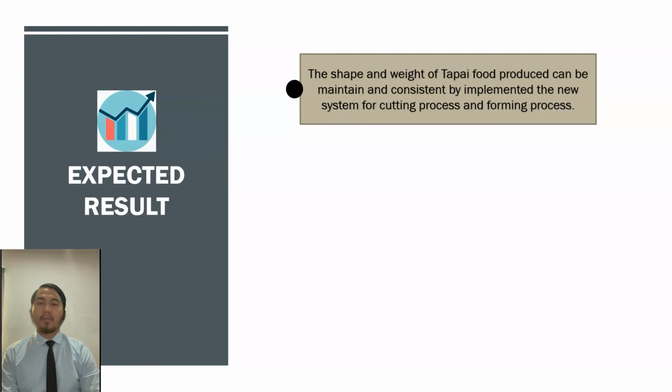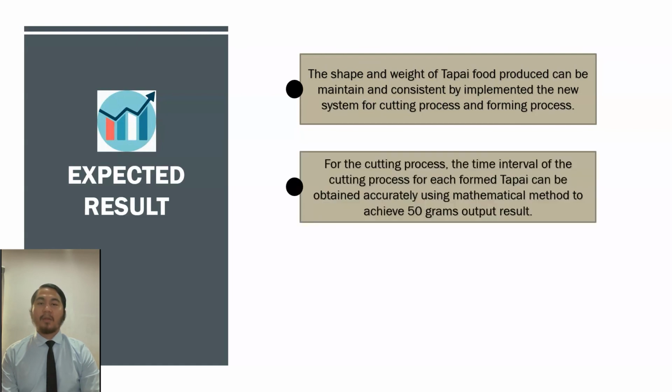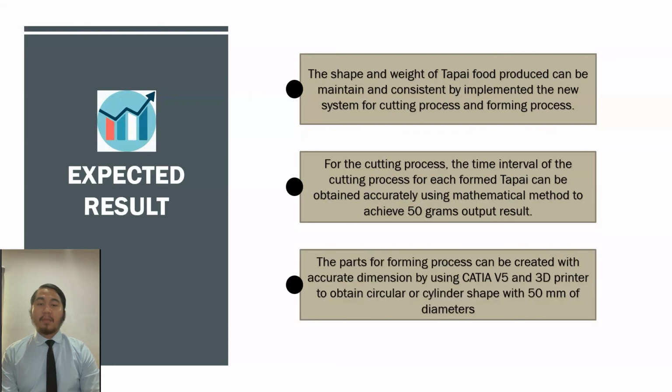Expected result. The shape and weight of the Tapai food produced can be maintained and consistent by implementing the new system of cutting process and forming process. For the cutting process, the time interval of the cutting process for each formed Tapai can be obtained accurately using the mathematical method to achieve a 50 grams output result. Lastly, the part of the forming process can be created with accurate dimensions by using CATIA V5 and a 3D printer to obtain a circular or cylinder shape with a 50 mm diameter.